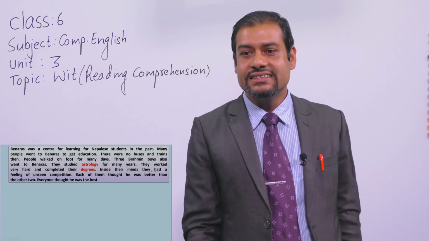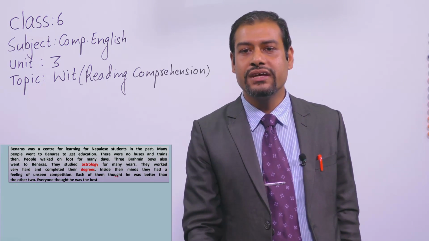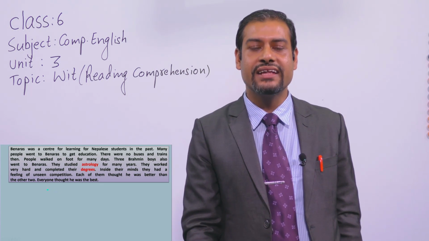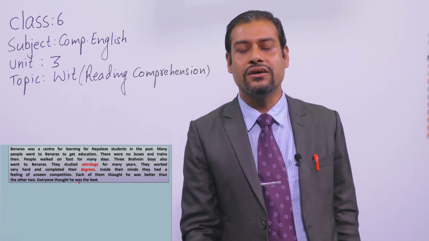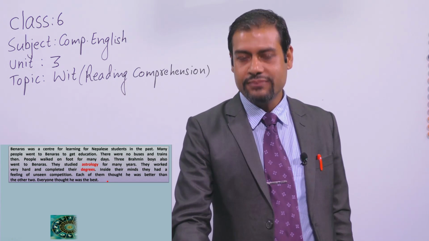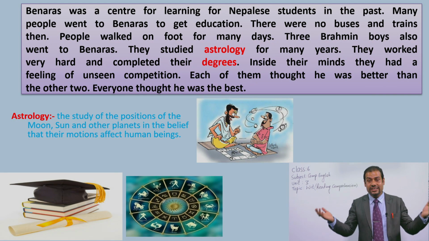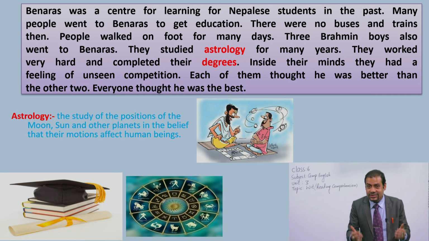Inside their minds, they had a feeling of unseen competition. Each of them thought he was better than the other two. Everyone thought he was the best. Dear students, so far you have to understand there were three Brahmins. They went to Banaras. Why? Yes, to study astrology, okay?